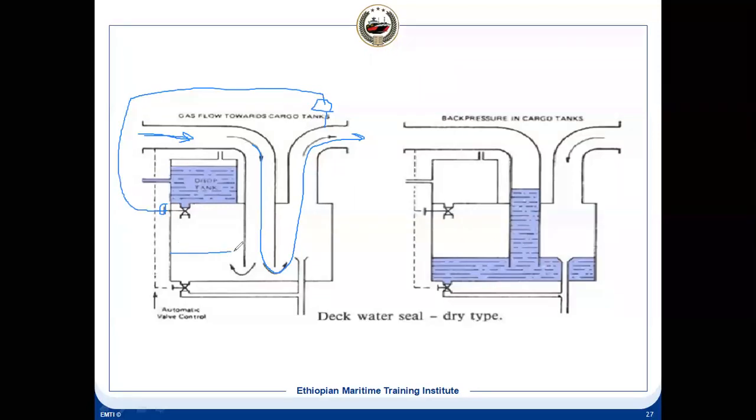So you have water here, up to the level here there will be water. In normal condition, this valve is open and this valve is shut. When there is a pressure increase here, back pressure, then this valve will open and this valve will shut. Once this valve is shut, you can maintain a water level here, and then it will act exactly the same as what we have seen in the wet type. It will become like a wet type.